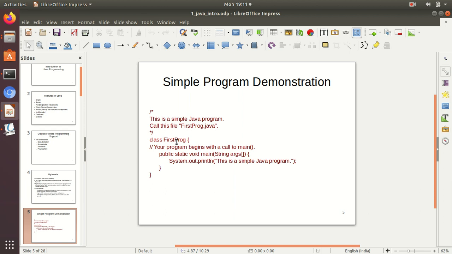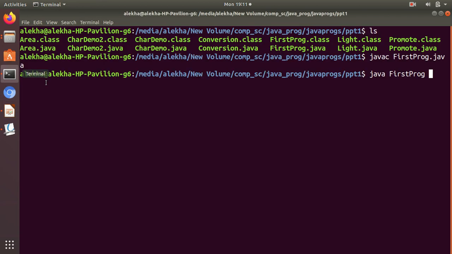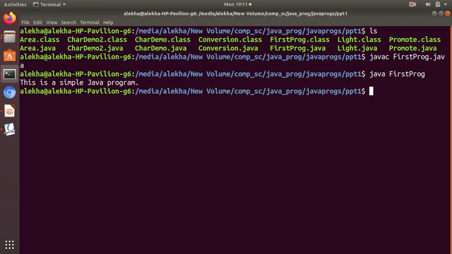We want to call the main method, so we create an object of this class. Make sure that the class name which contains main is the same as your file name .java.